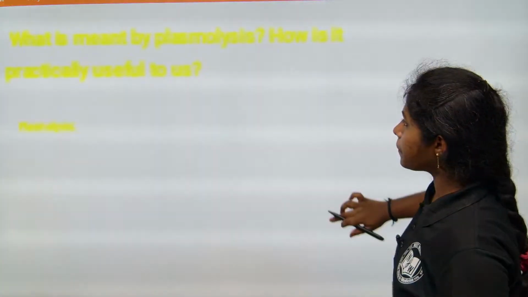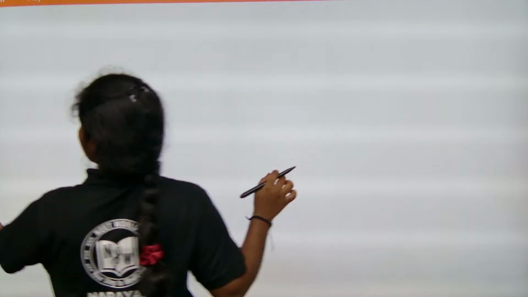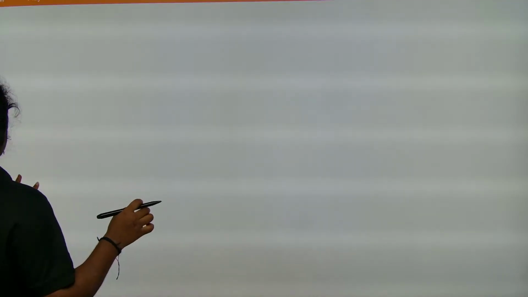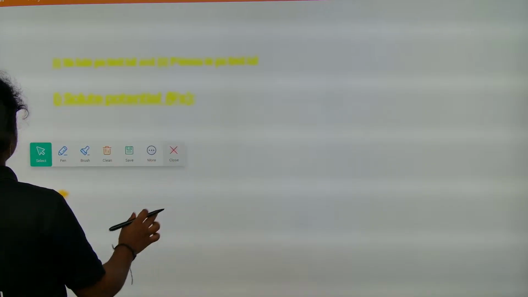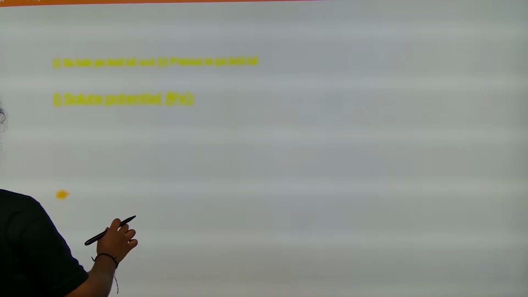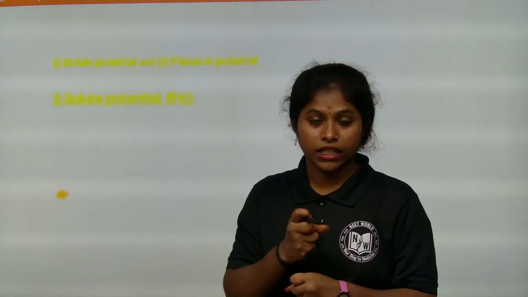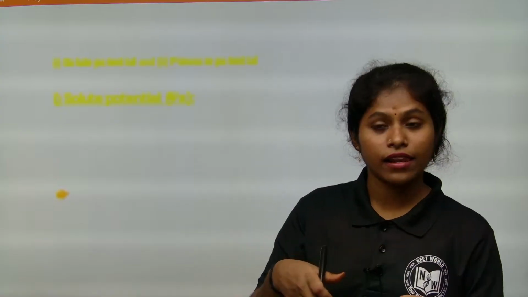So see here. So this is the picture. You can observe. So in the first picture what I showed, the cell was shrunk away from the cell wall, right.